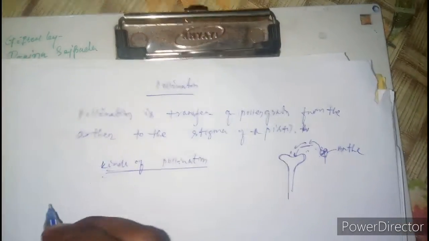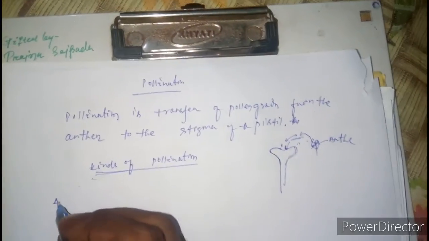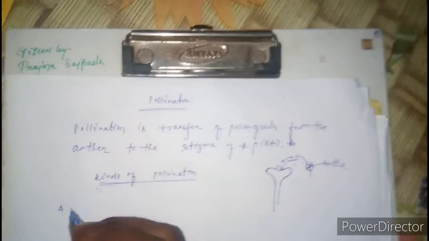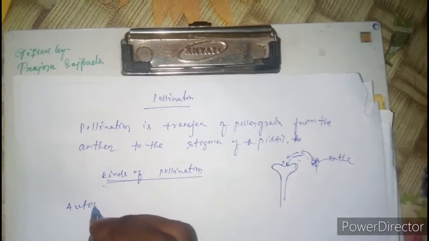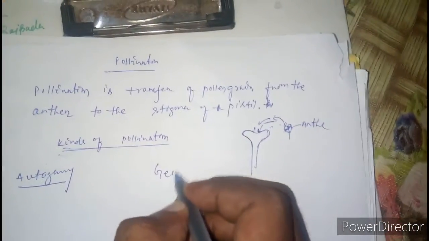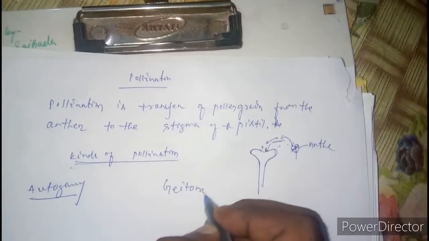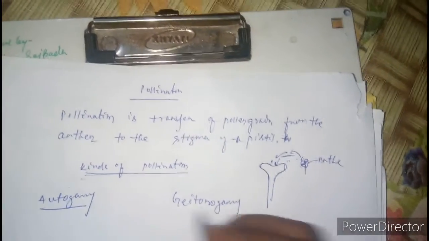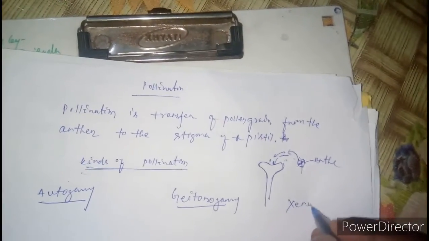Kinds of pollination. There are three different kinds of pollination: autogamy, geitonogamy, and xenogamy.